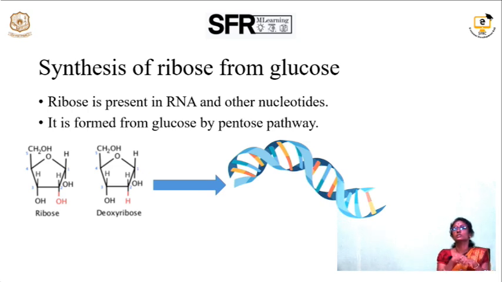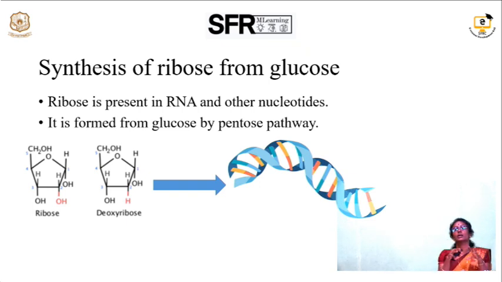Synthesis of ribose. All the food items we consume contain a little to high amount of carbohydrates. These carbohydrates are broken down into glucose, fructose and galactose, and are absorbed in the human body. The carbohydrates which the human intestine absorbs are only hexoses. Ribose is a pentose sugar. Ribose is also a carbohydrate, but it is a pentose sugar which contains only 5 carbon atoms, whereas glucose, galactose and fructose are hexoses which contain 6 carbon atoms.